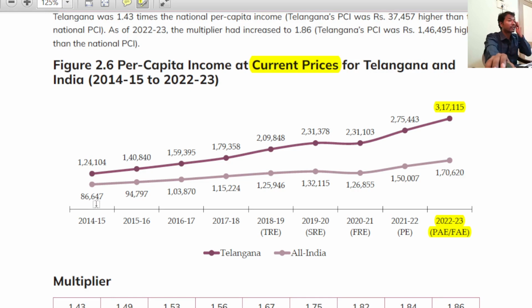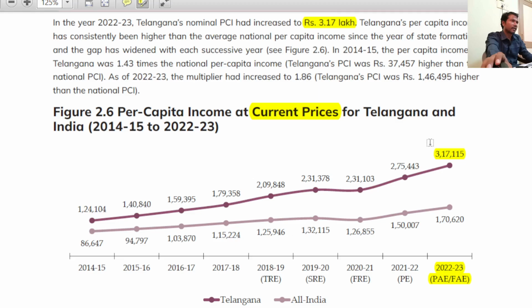So listen here, what is the multiplier? If you look at the multiplier, Telangana is 1.4 lakh here. Here it is 862647. If you multiply 862647 into 1.43, the answer is 1.124. So is it possible to remember all the figures of multipliers? The answer is definitely not. It is humanly impossible. Remember this one, 1.86, right? 1.86 is the multiplier for Telangana's per capita income, right?